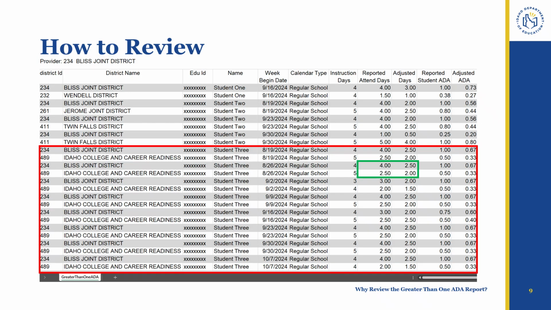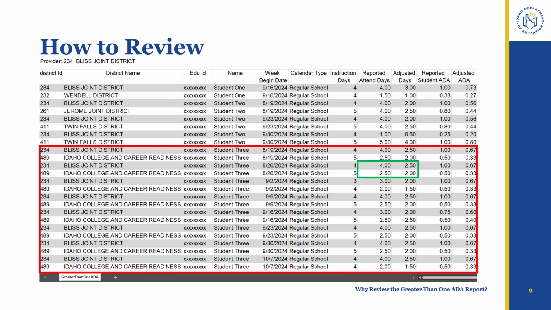The critical calculation on this report are the amounts in the adjusted days column, because these are the attendance day amounts that will make their way to the aggregated attendance detail report, to the building level report, to the district-wide report, and to the current support unit calculation report. I'll explain the adjusted days calculation using the example within the green rectangle.